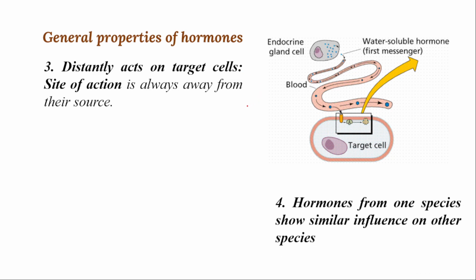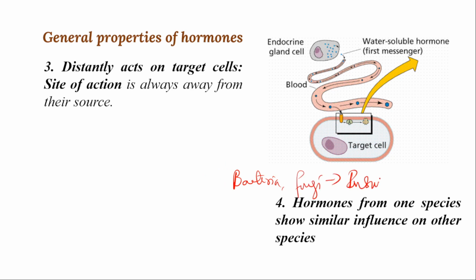And the fourth property is that hormones from one species also show a similar effect, a similar influence, on other species too. Because of this property, some hormones are synthesized in bacteria, and some hormones are synthesized in other animals and given to human beings. Take the example here: genetically modified bacteria and fungi release insulin.